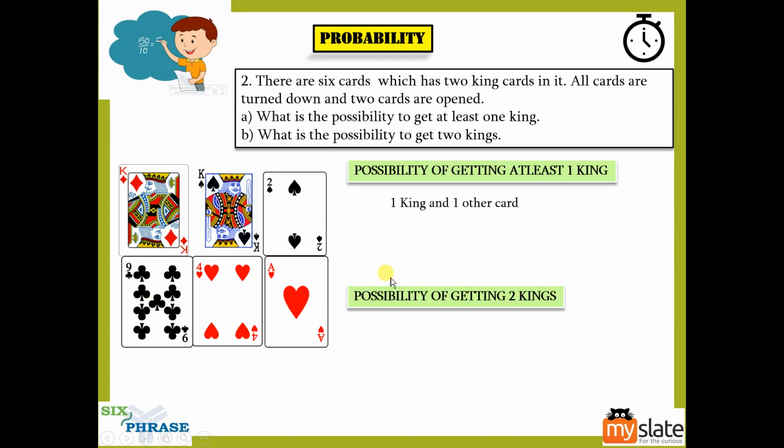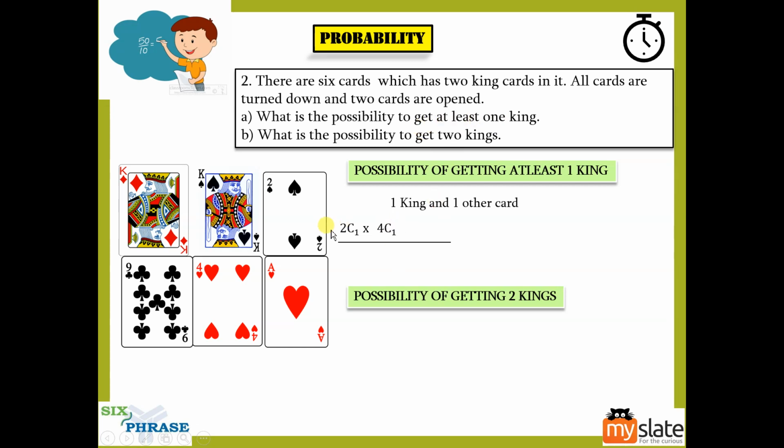So one king and one other card. This one king can be chosen from two kings in 2C1 ways, and this one other card can be chosen from the remaining four cards in 4C1 ways. So this will give you 2C1 into 4C1. This is the favorable outcome, because this is what we want. They are asking us to find the possibility, or in other words probability. I told you both are the same words. What is the probability to get at least one king? So the favorable outcome is at least one king.